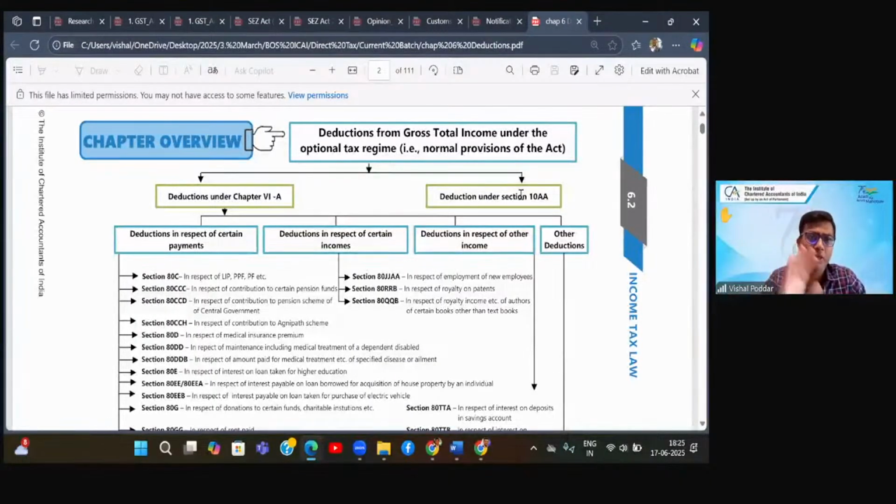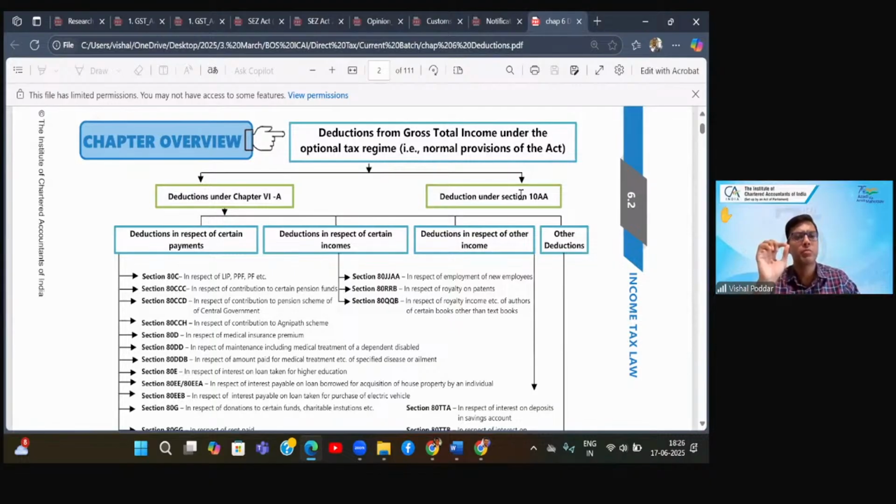That is common. So income reduces, tax reduces. But there is a conceptual difference between an exemption and a deduction. Exemption is qua the income. If I say agriculture income is exempt, it means I'm talking about that income, and I'll go a step ahead to say I'm talking about a source. So I'm saying that income arising from the agricultural source is exempt under section 10(1). In this particular case, whoever earns that income will not be required to pay tax.